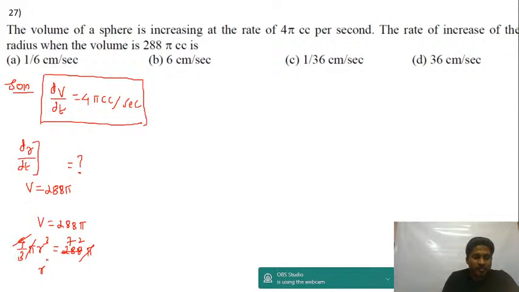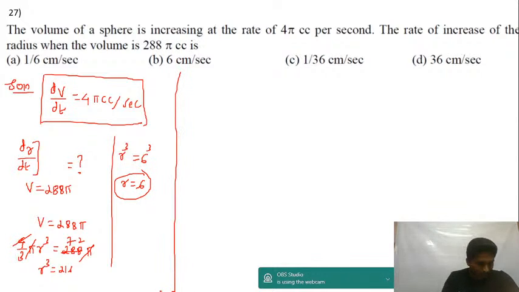R cube is equal to 216. So R cube is equal to 6 cube, because 6 cube is 216. You will get R is equal to 6.